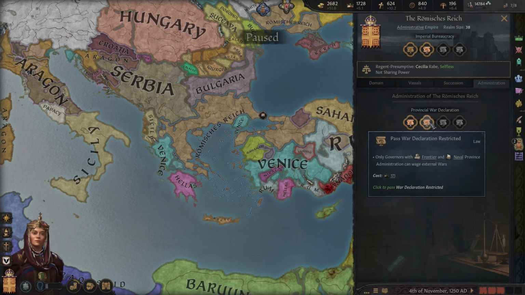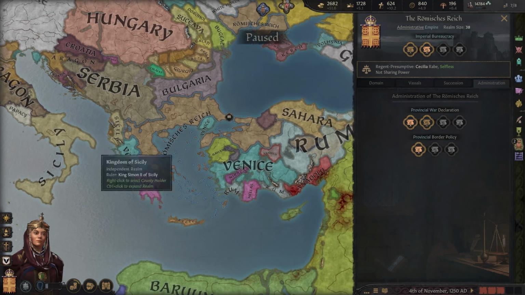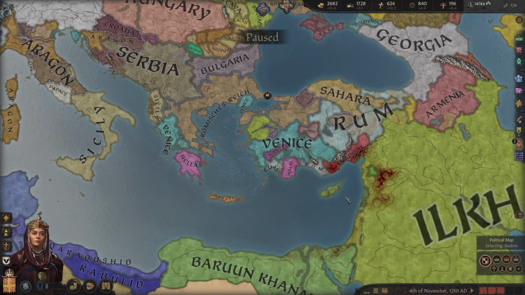And now we could potentially pass this other law: war declaration restricted, where only governors with frontier and naval province administration can wage external wars. I don't think we want to do that, because I actually don't mind if our vassals are waging some external wars right now. So I'm okay with that as is.